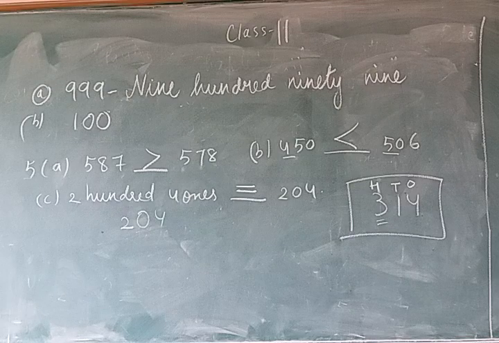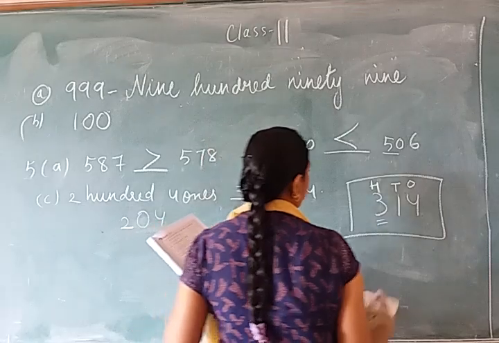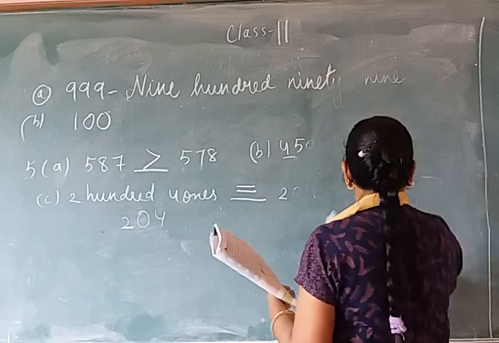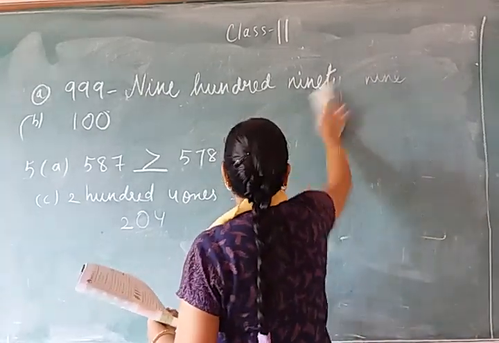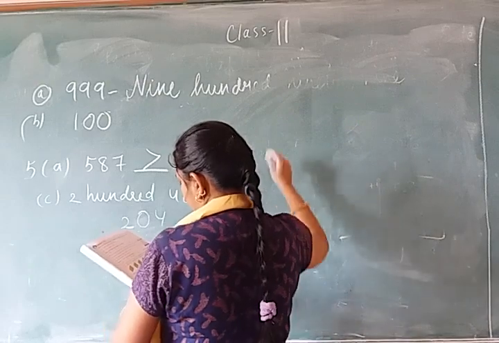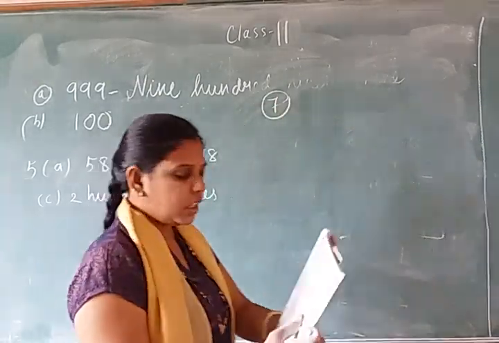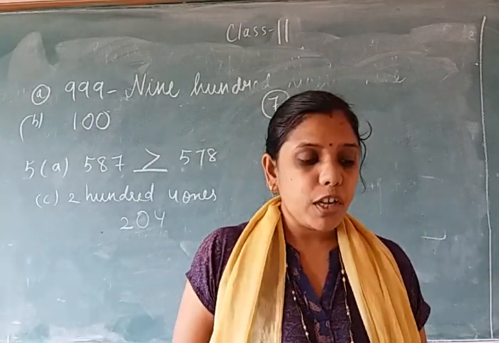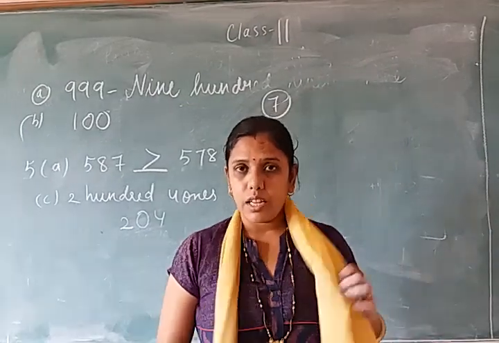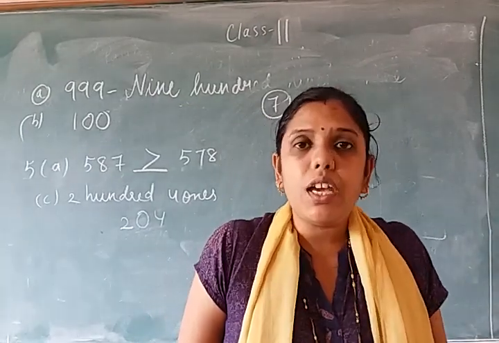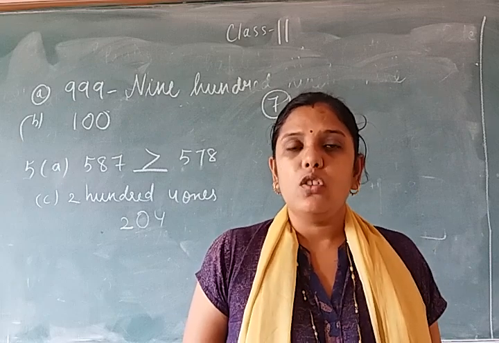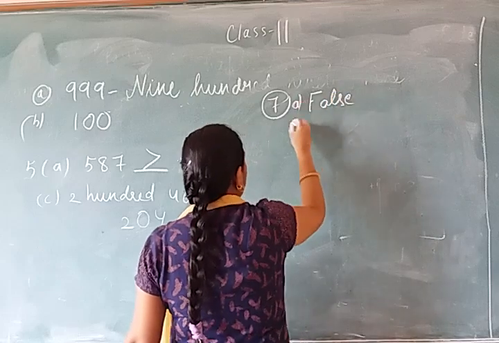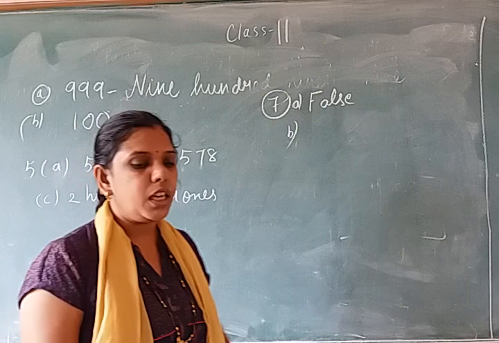Now see the next question, true and false. 350 is 3500. Can we write 350 as 3500? What is in the hundreds place of 3500? 3, and 5 is in the tens place, so it will be false. Write F-A-L-S-E, false at A.